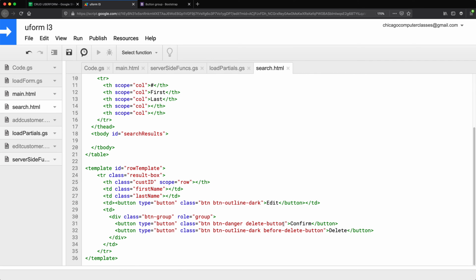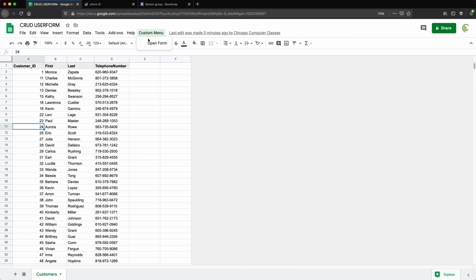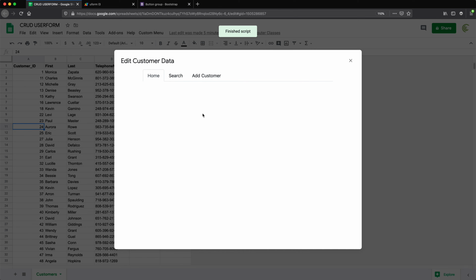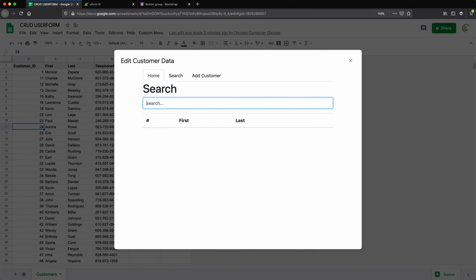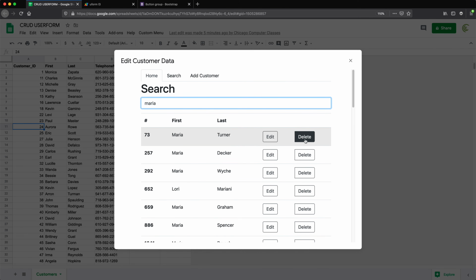So now let's hide this confirm button by default. So I'm going to add a class to this, d-none, that's the Bootstrap class to hide something and also kind of remove it from the DOM in the position. At least CSS wise. So if I go back now and click search, I search, see we have delete button, there's no confirm. And if I click on delete, nothing is going to happen because the actual delete button is the confirm button that's currently hidden. What I want this delete button to do, I want it to unhide the confirm button so we can actually delete it.